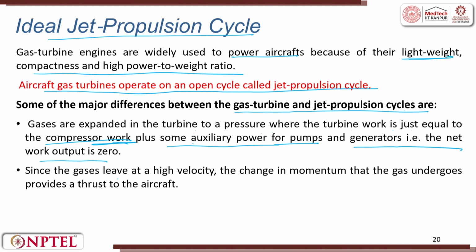Since the gas leaves at a very high velocity, the change of momentum that the gas undergoes provides a thrust to the aircraft. Now, you should understand, friends, how do you get the thrust while moving in a plane: the gas has to leave at very high velocities, then only you get that thrust, then only you can go at that high speed.